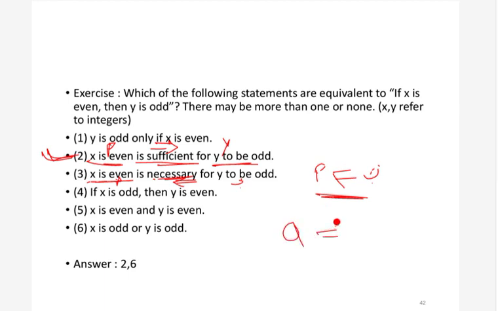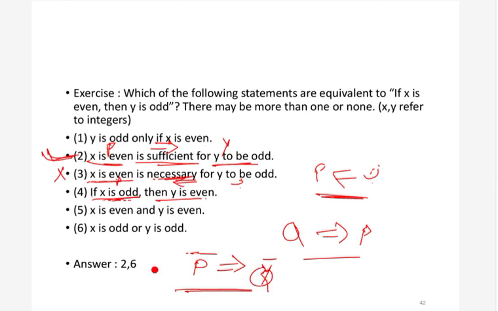Next, if x is odd then x is even. So what is this? Remember that p is x is even. So what will be x is odd? X is odd is nothing but p bar, right? So if x is odd, then we can say that x is odd implies y is even. So p bar implies q bar, right? This is actually the inverse, and this inverse is not equivalent to p implies q.